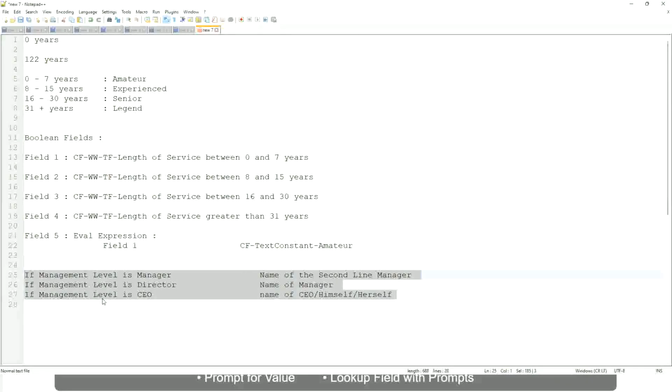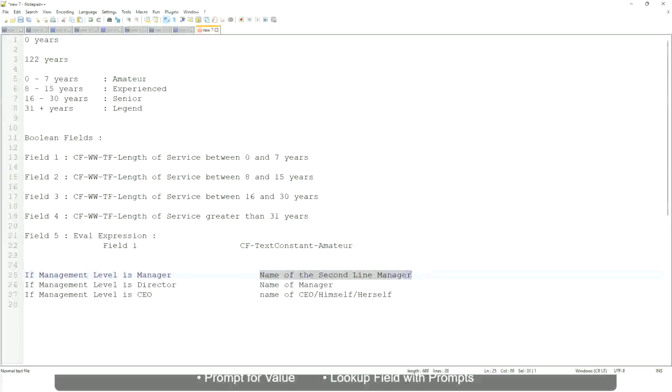Evaluate expression, evaluate expression band, or lookup range band. Evaluate expression, is it? Yeah. Because here you have to return an instance.